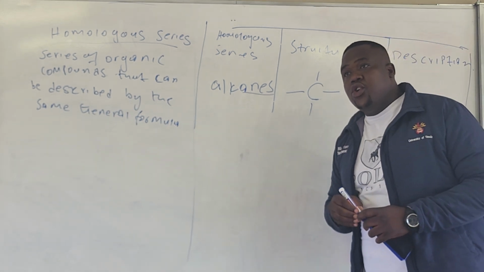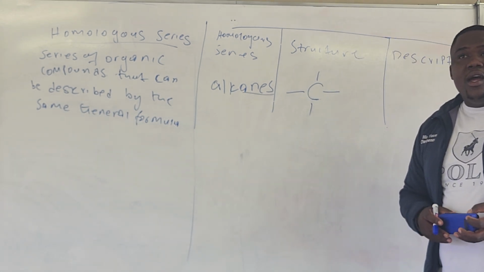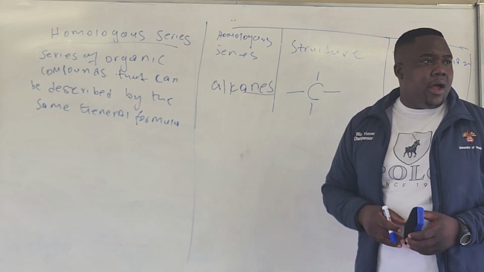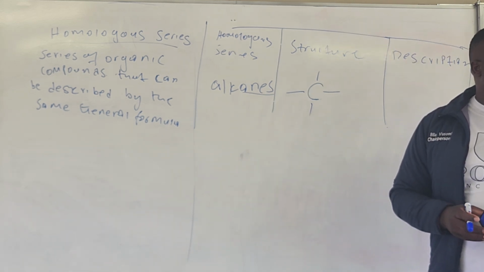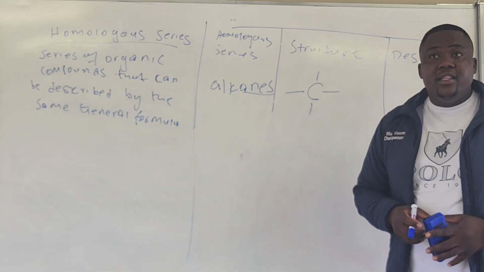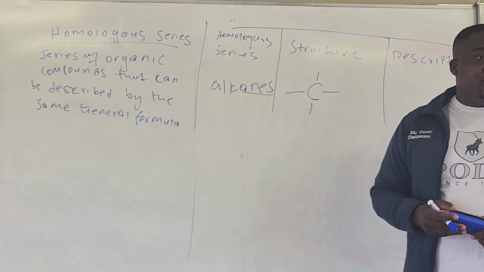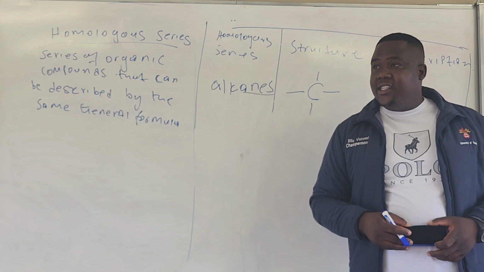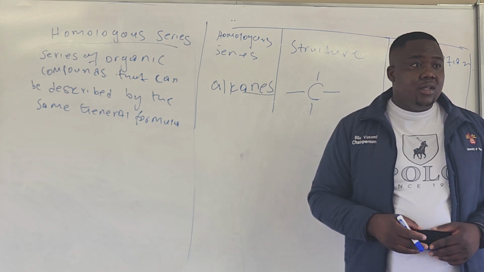Last year I taught you that an atom can create bonds based on its valency electrons, right? Check the valency electrons of carbon. Look at the periodic table. How many valency electrons? How many?